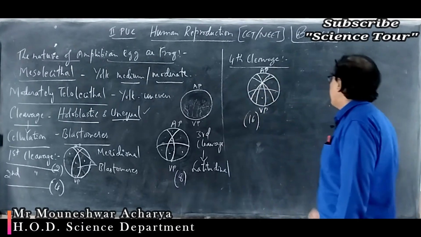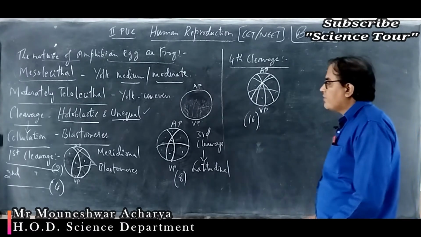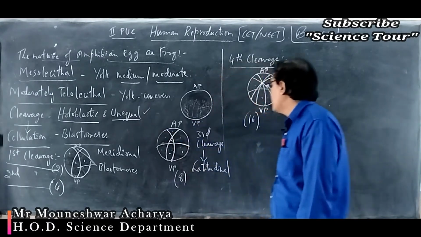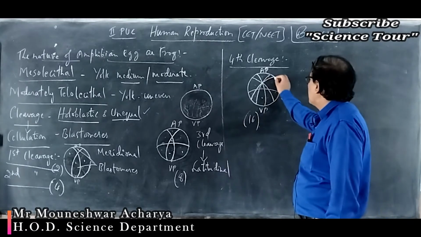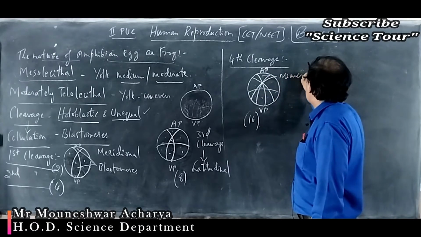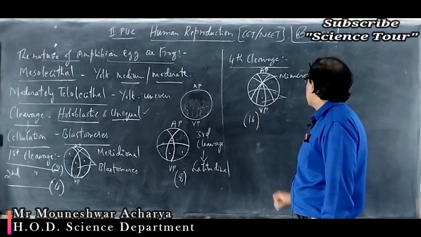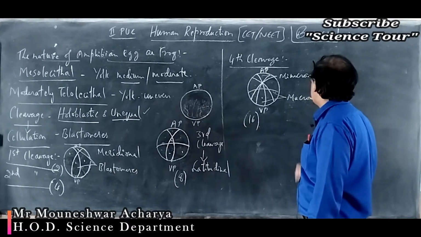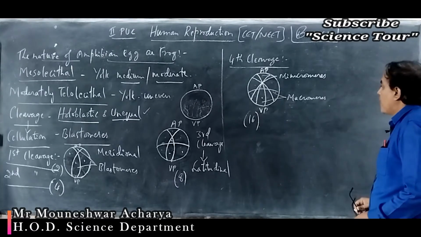Whatever cells are formed are unequal in size. That is why it is called holoblastic and unequal cleavage. Okay, the upper tier of cells are called the micromeres because they are smaller, and the lower ones are called the macromeres because they are larger cells. Micromeres as well as macromeres.